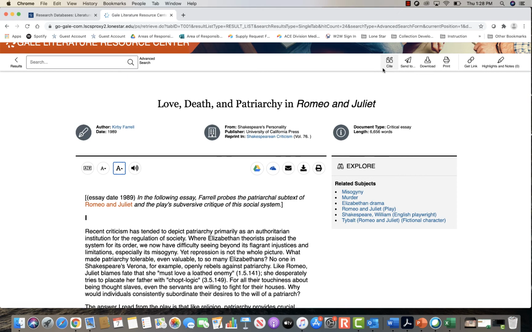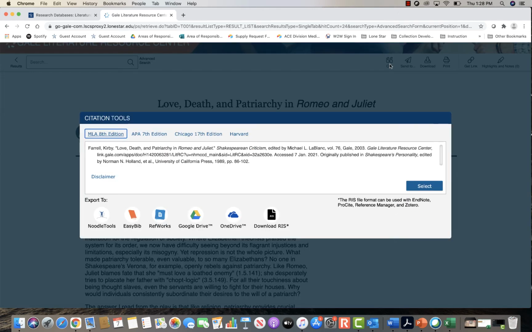There's some buttons here at the top. If you need to get the citation, you can click on that, and it has the MLA 8th edition citation that you will need. Again, it is created by a computer, so you do need to check it over for some inaccuracies.